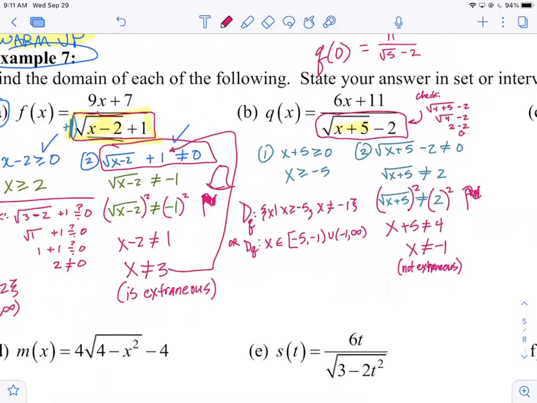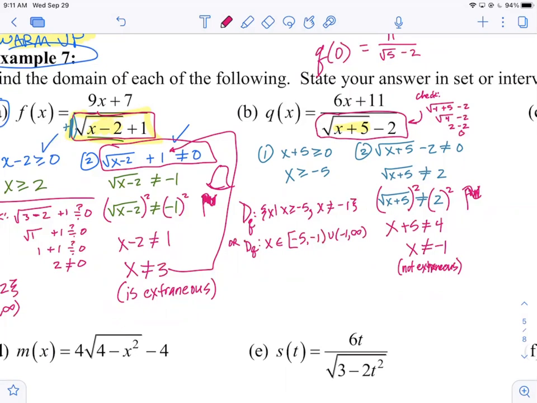So those are two types of problems where the denominator has a radical, but it's not the entire denominator. You got to be careful. Notice on this first one, if it were just x minus 2 under a radical in the bottom and there was no +1, 2 would not be in the domain, right?